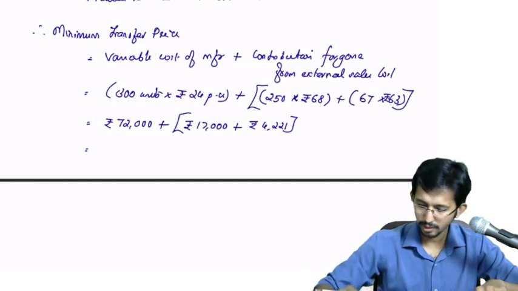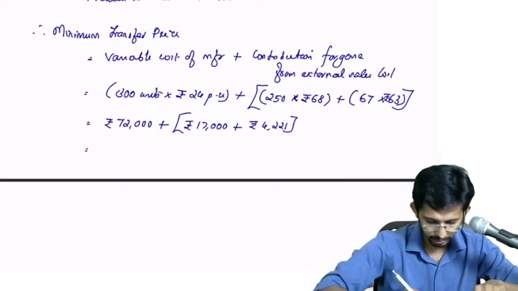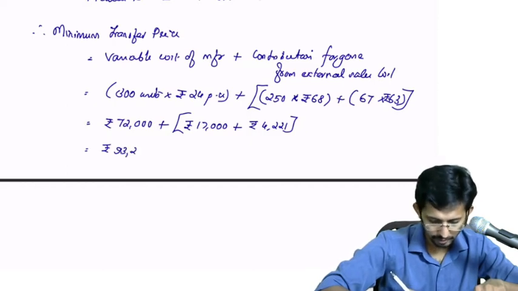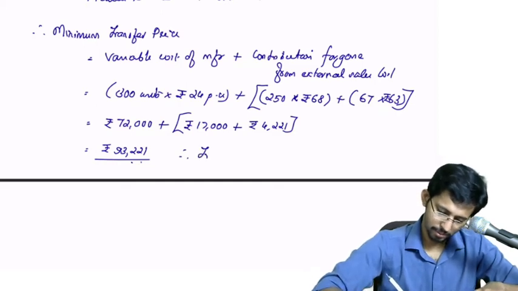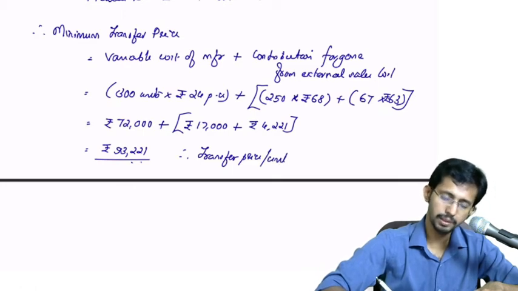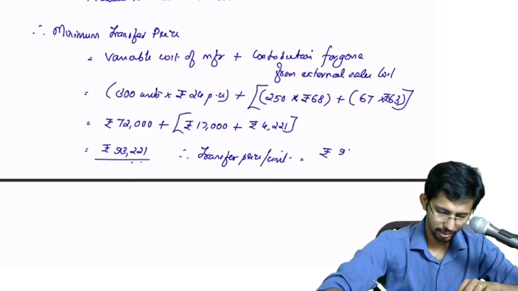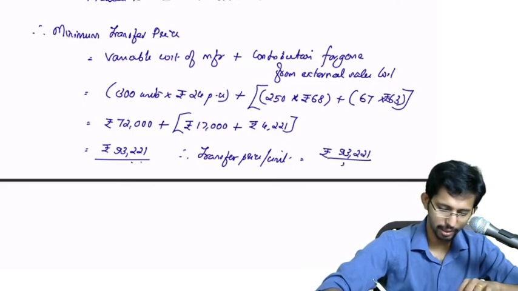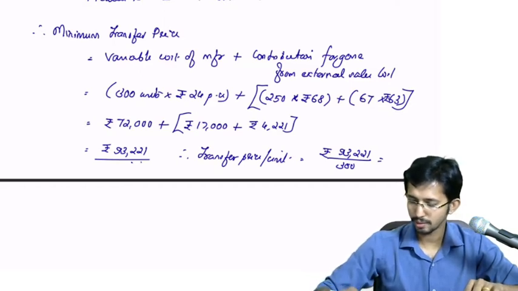That gives 72,000 plus 17,000 plus 4,221, which is rupees 93,221. Therefore transfer price per unit: how many units are to be transferred? 300 units. So 93,221 divided by 300.